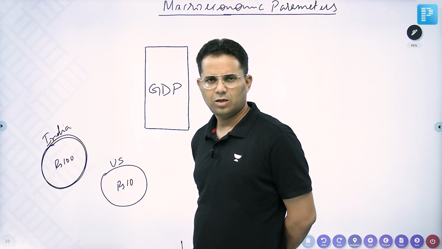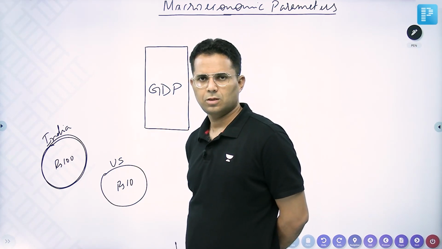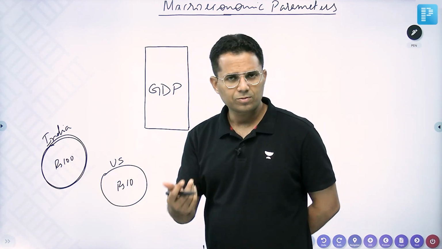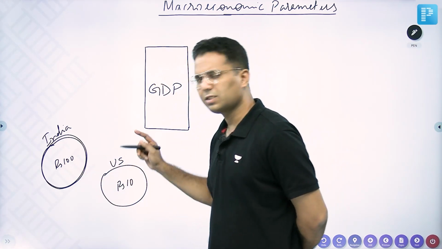Now the question is, what is the production by Indians? Production within Indian territory is 100, that is called GDP. But what is the production by Indians? Production by Indians is 100 plus 10.